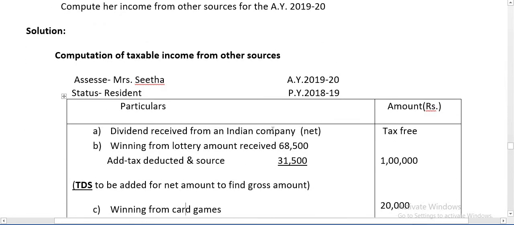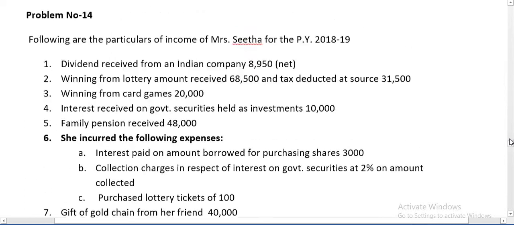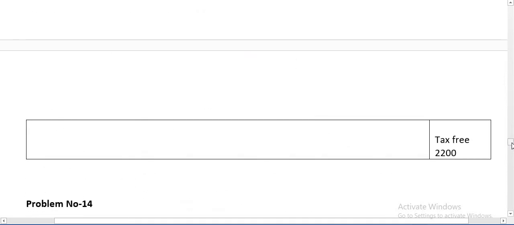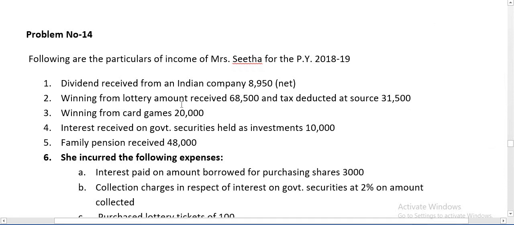Number 1, dividend received from an Indian company. If dividend is received from an Indian company, whether it is net amount or gross amount, up to rupees 10 lakh it is exempted from tax, so it is tax free. Second one, winning from lottery amounted rupees 68,500, and remember, when TDS is directly given in the problem, to gross up the amount we have to add the given amount with the TDS.